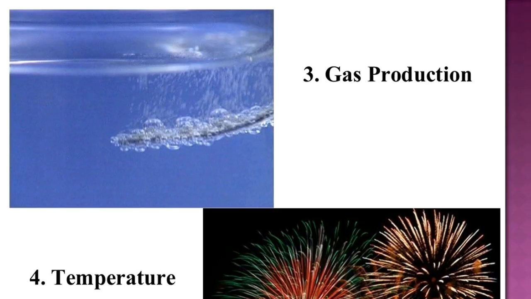Other than formation of a precipitate, there can be production of gases, there can be change in temperature during the course of the reaction, there can be change in color, there can be change in odor. So one or two of these changes are seen during the course of a chemical change or chemical reaction.